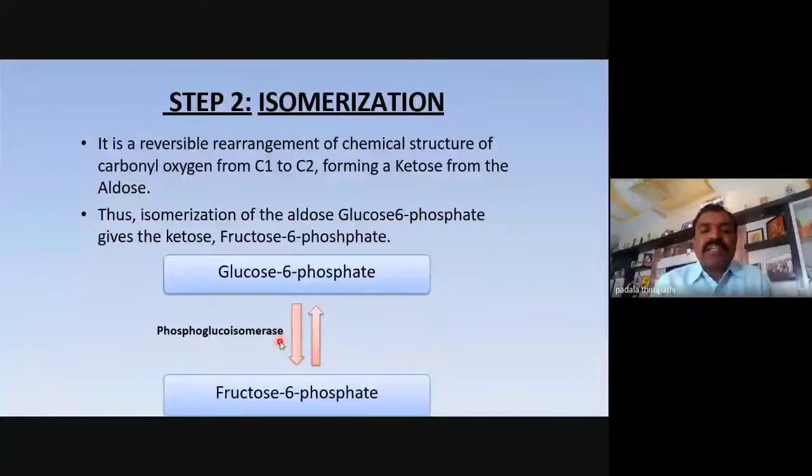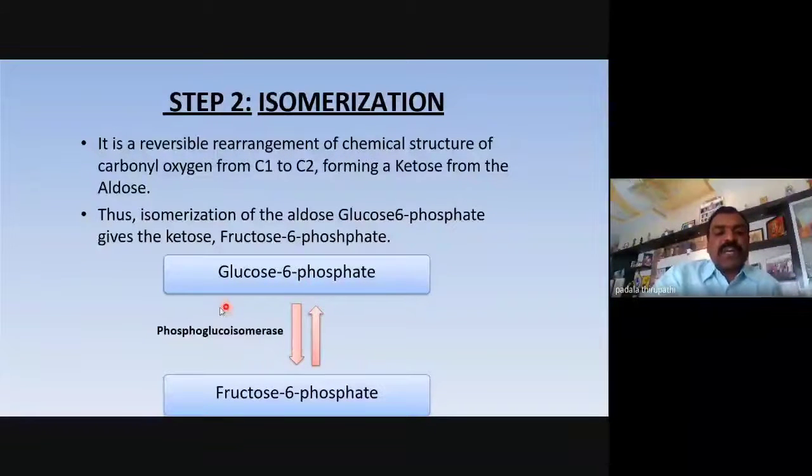Thus, isomerization of the aldose, glucose 6-phosphate, gives the ketose, that is fructose 6-phosphate.